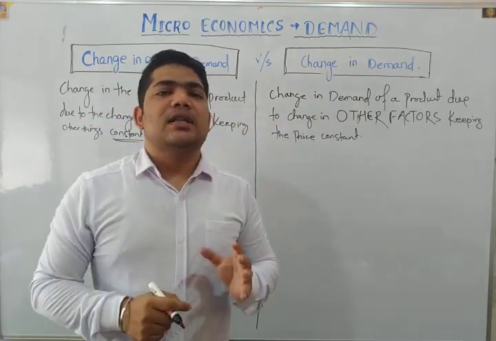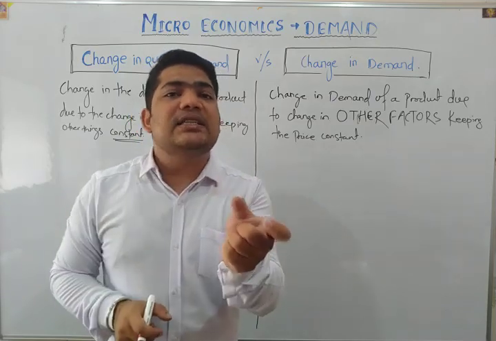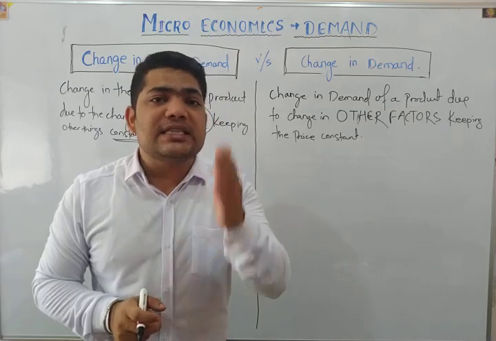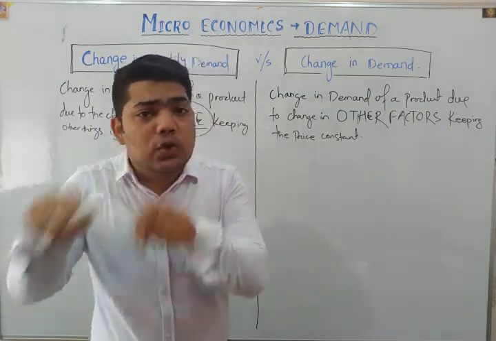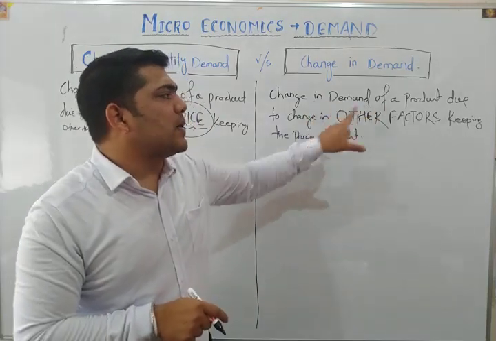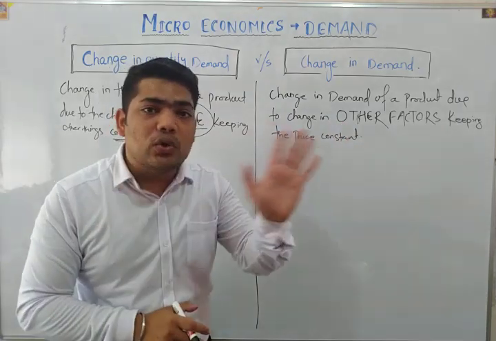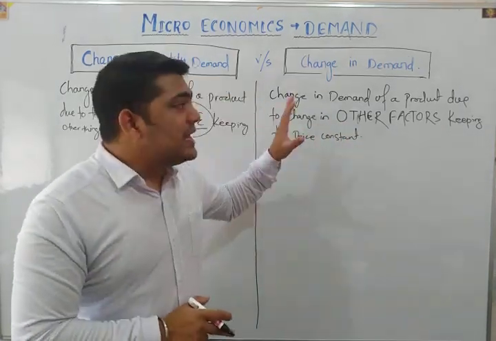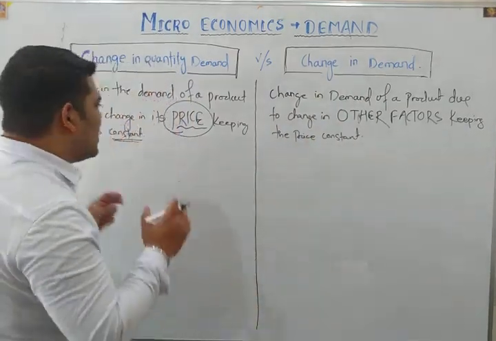Let's say that the income of the consumer may vary. There may be any change in the taste and preference of the consumer. There may be any change in the price of substitute goods or complementary goods, due to which the demand position of a particular product is changing. We have to understand here there is no change in the price of the product, but there is some change in other factors affecting the demand of the product.